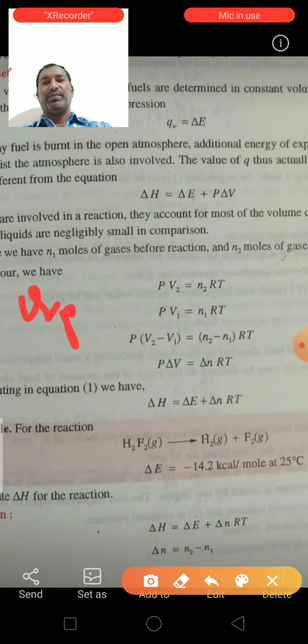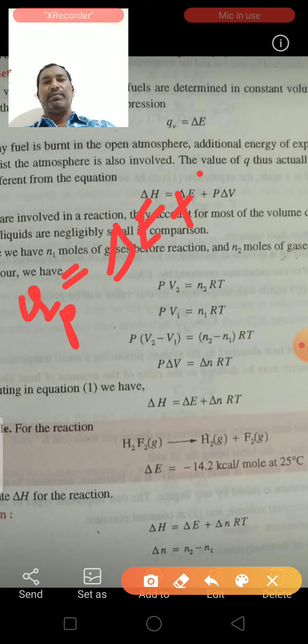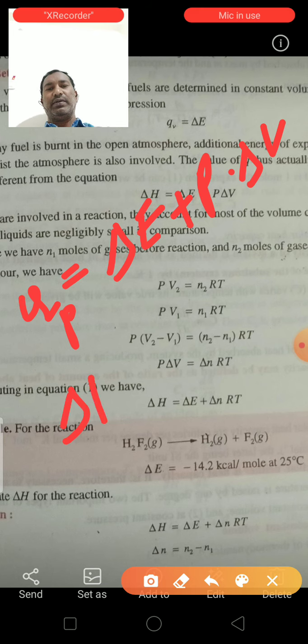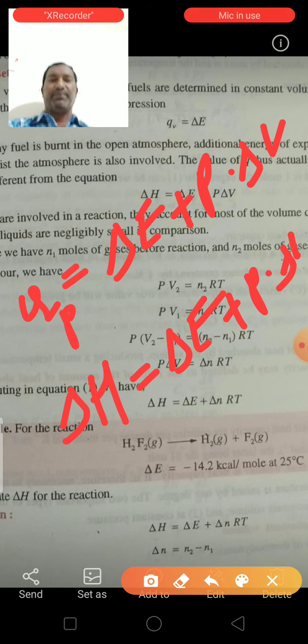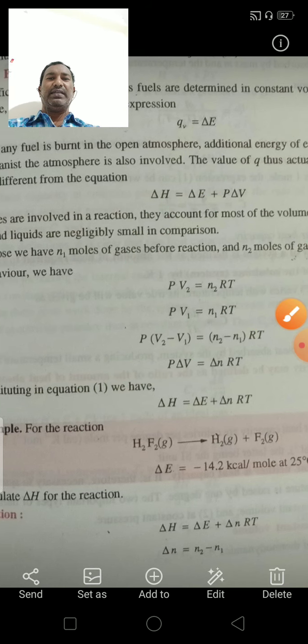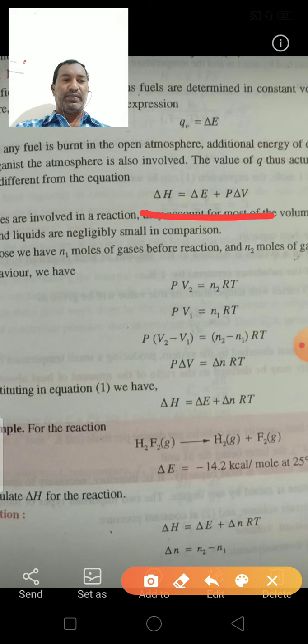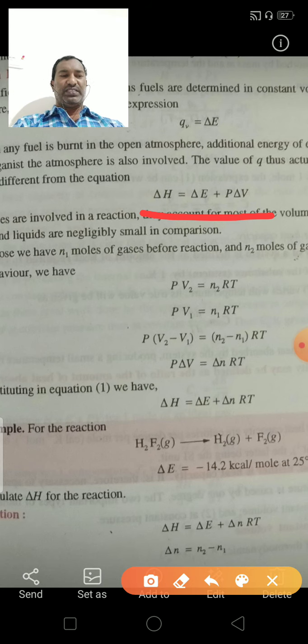Here QP is equal to delta H, so delta H is equal to delta E plus P into delta V.